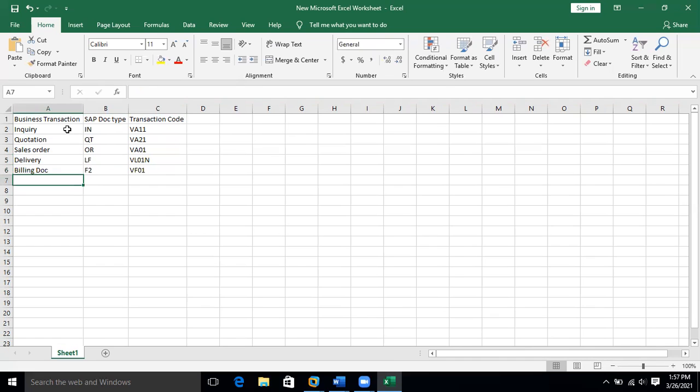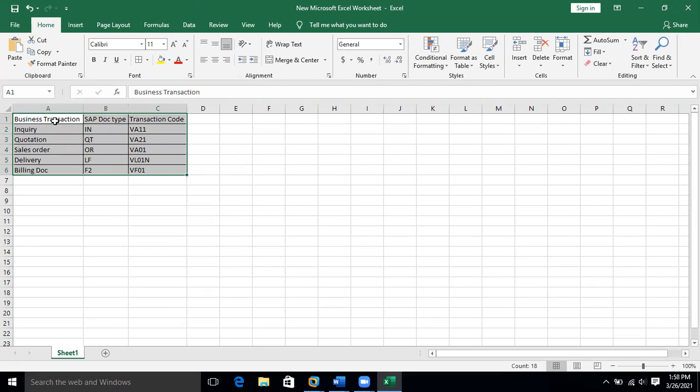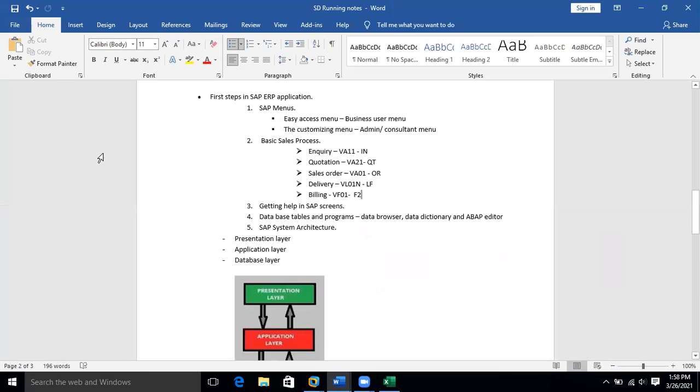So this gives a tabular representation, so it will be easy to understand instead of the plain text. I'll make this as bold. Now this table, paste here at the bottom.